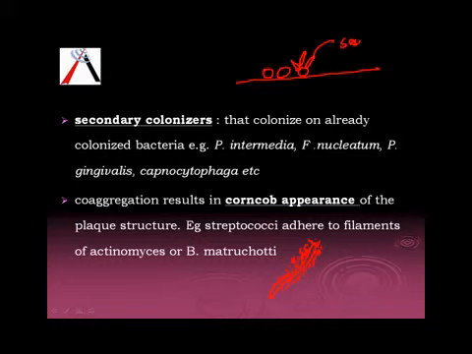There is one more structure called the test tube brush. In this we have the rod-shaped bacteria, and to this the filamentous bacteria adhere as secondary colonizers, and this is called the test tube brush appearance. You can make a note of it, test tube brush appearance.